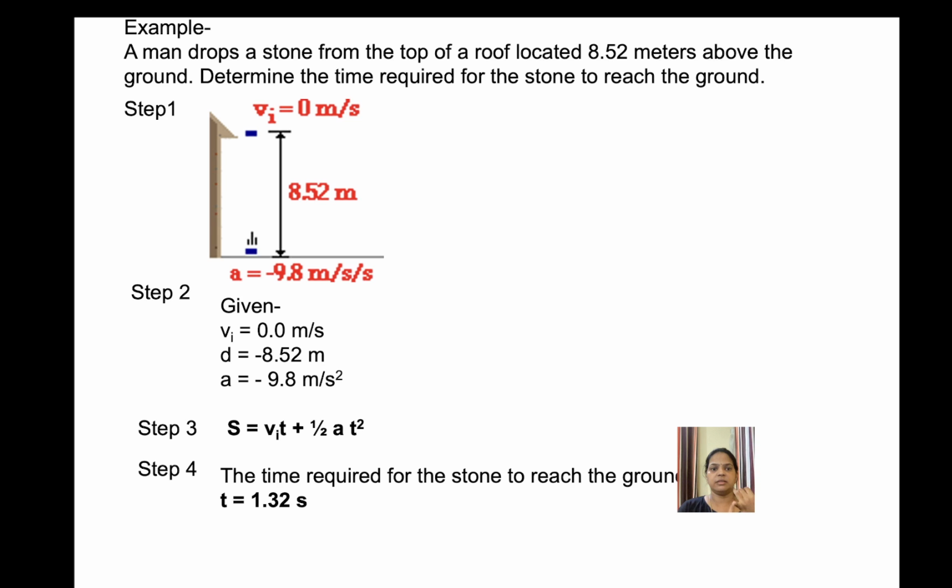The given data is initial velocity, displacement and acceleration, and we have to calculate the time required for the stone to reach the ground. All these terms are present in Newton's second equation, that is, S equals ut plus half at square. So we put all the given data in that equation and solve the equation in terms of t, and the time required for the stone to reach the ground is 1.32 seconds.